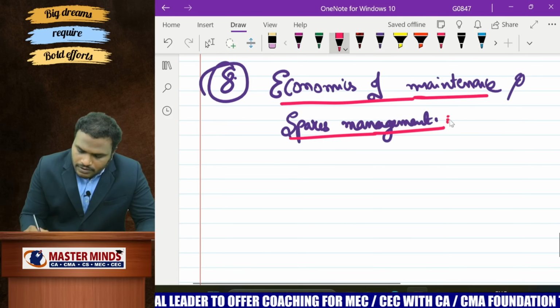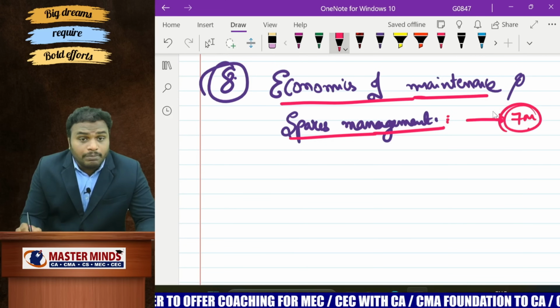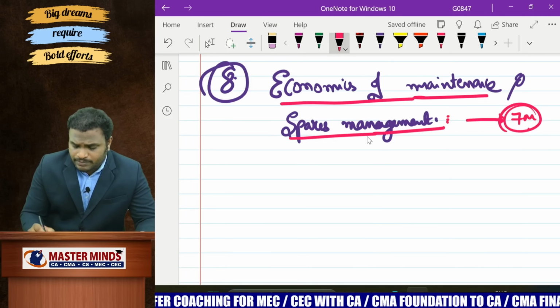Now, the weightage of this chapter is 7 marks. There will be a compulsory question from this area.